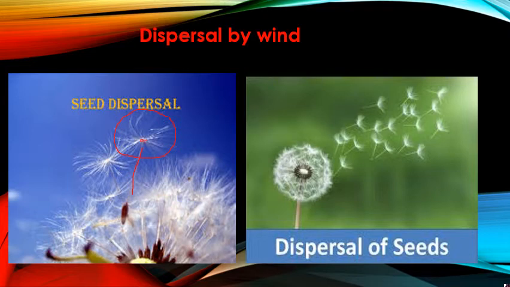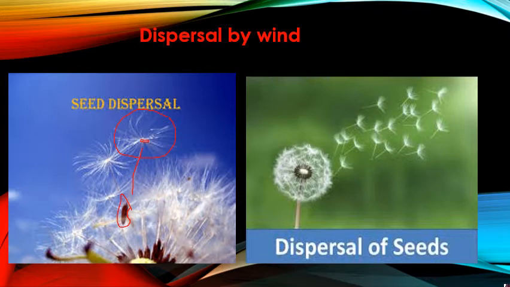ये brown वाला seed है. Here it is given in much detail. See, this is the seed. ये वाला seed है. So these seeds are very light and they will have hairy structure, so that as the wind will blow, they will be carried away by the wind.